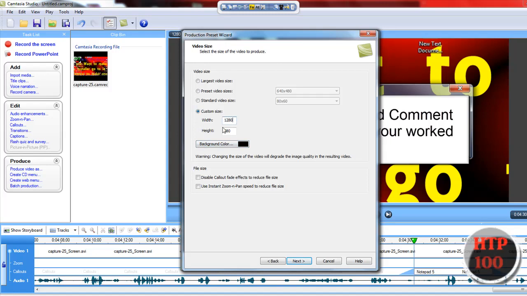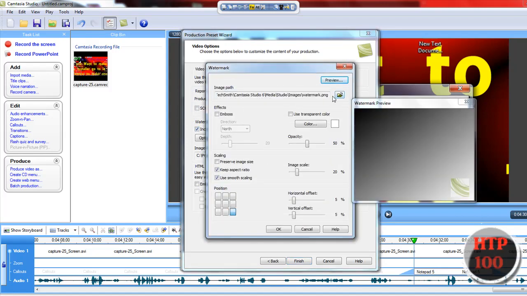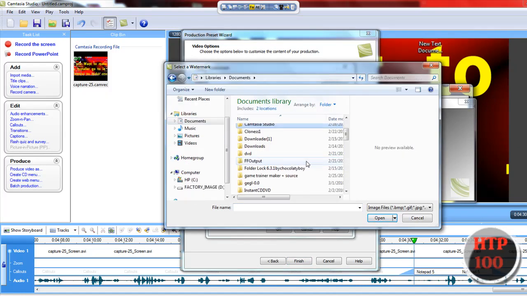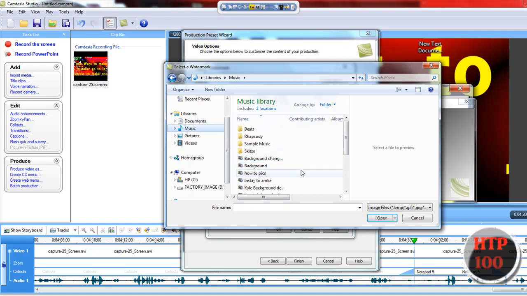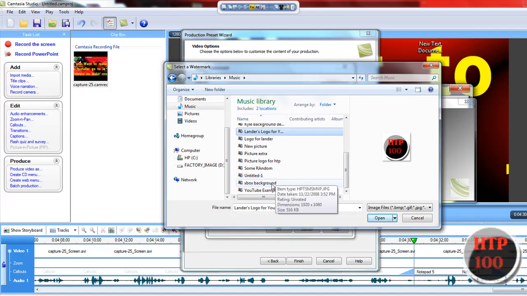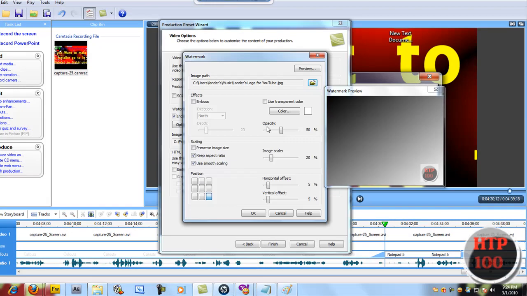Set it to 1280 by 720. Next, include watermark options. Go here with a folder, find your folder. Mine was called YouTube example. There you go, and open it. This is the other one I made, the logo for YouTube, because I don't want to put my brother's one. Make it like that.